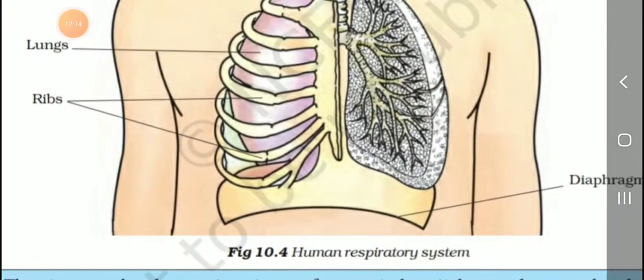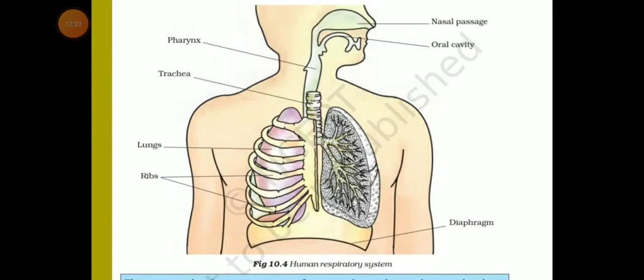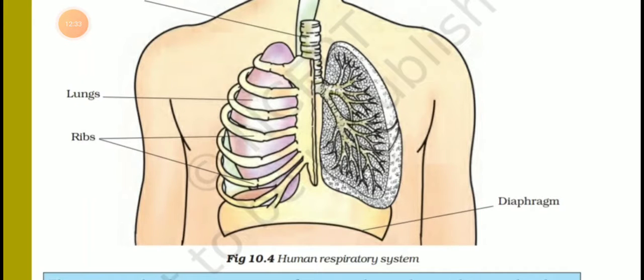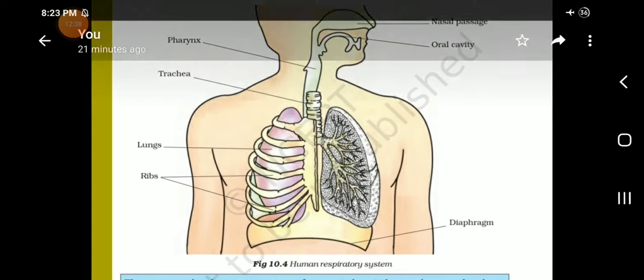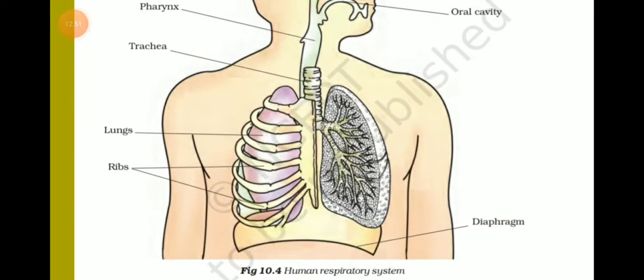See this picture, the human respiratory system. All of you see this picture, students. The nasal passage, oral cavity, pharynx. This one is the trachea. Pair of lungs. This one is the ribs, diaphragm. This is the human respiratory diagram. So all of you practice this diagram in your rough note, students.